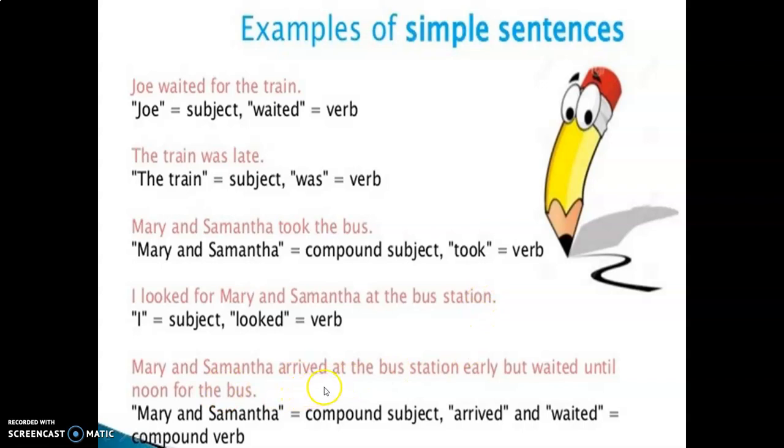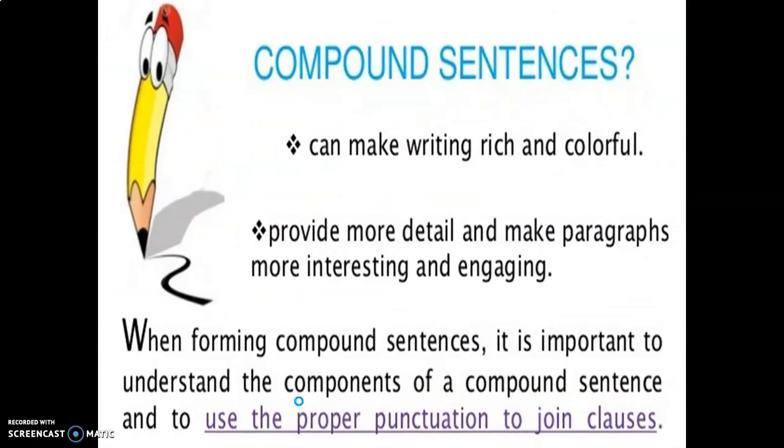Mary and Samantha arrived at the bus station early but waited there until noon for the bus. Here Mary and Samantha are a compound subject, and arrived and waited are a compound verb. Compound sentences can make writing rich and colorful. They provide more details and make paragraphs more interesting and engaging. That is called compound sentences.